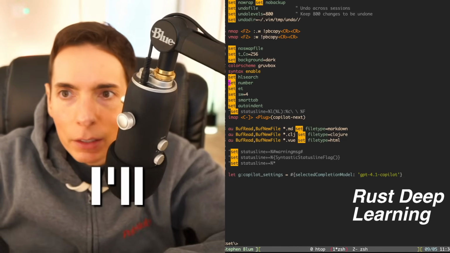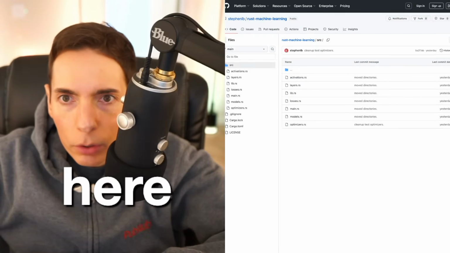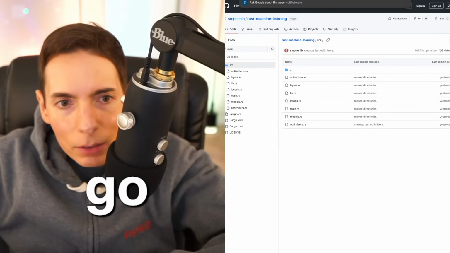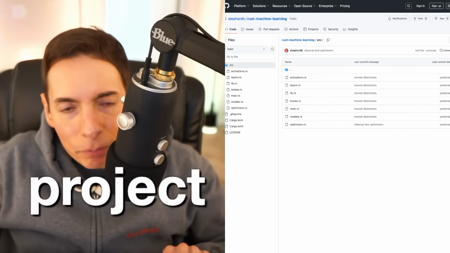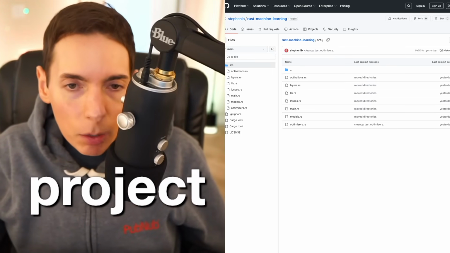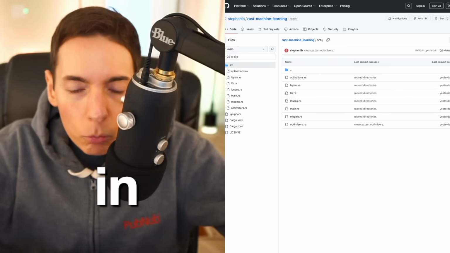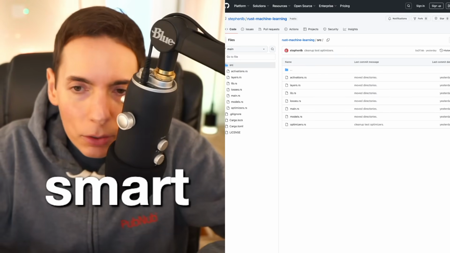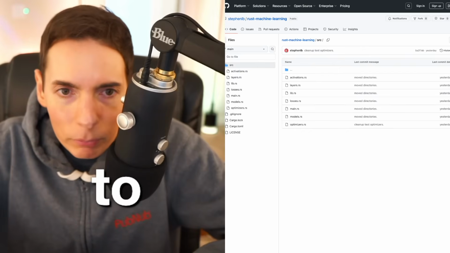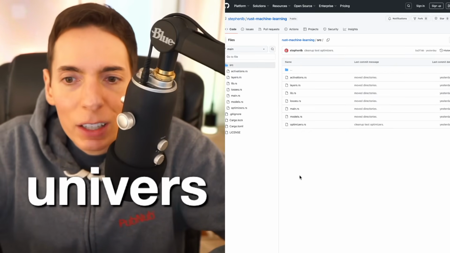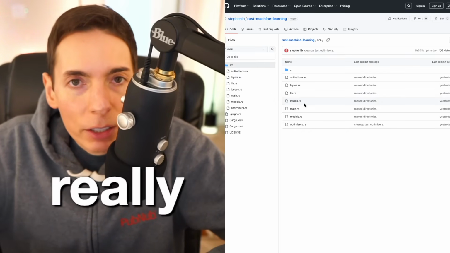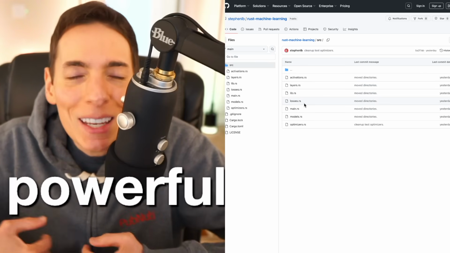So that's open source. I'll paste in the window here the link to the open source project. All right, here we go. Here's the open source code for you guys. You can have it, and guess what? This will work in any environment. It'll work in WASM. It'll work in smart contracts. It'll work wherever you want to deploy it. It's universally supported, and it has almost no dependencies. So it's really efficient, lean, and powerful, and you can cook anything you want with it.